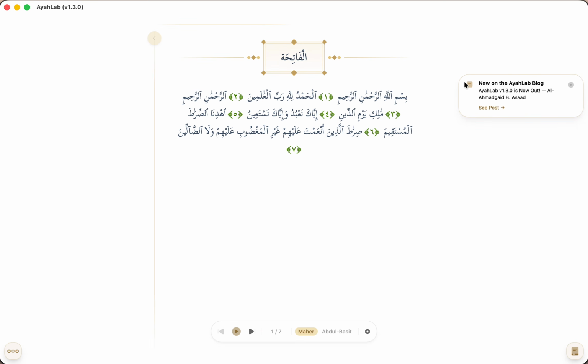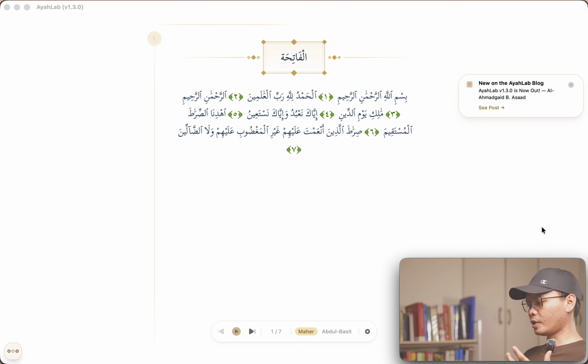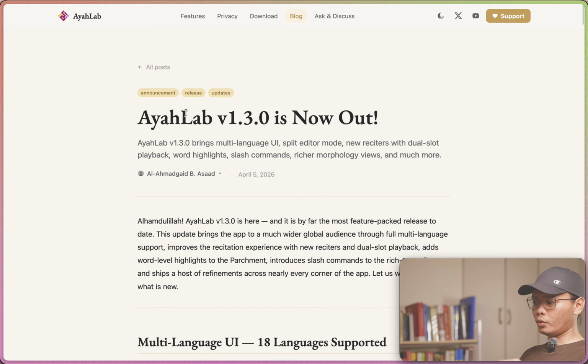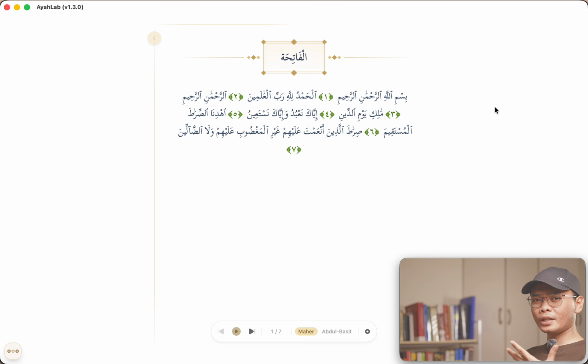Number one, as you can see here, it has a pop-up toast. Any new blog post from AyahLab will pop up here, and you can just click this, see post, for example, and then you will be routed. In this case, it detected this one, and so you got routed. Once you click that, it will go away. It will never come up unless we have a new blog post from the website, and that's the time it will pop up.